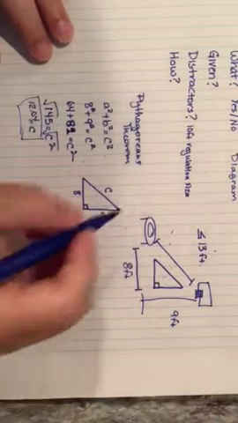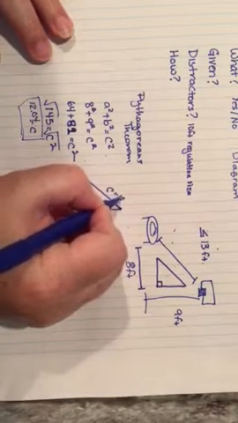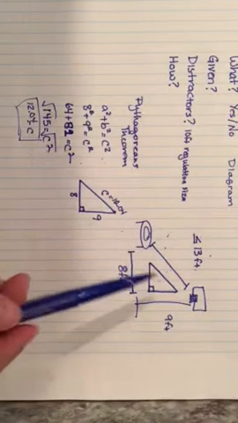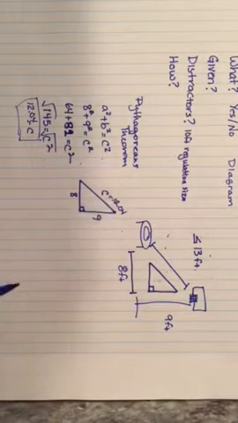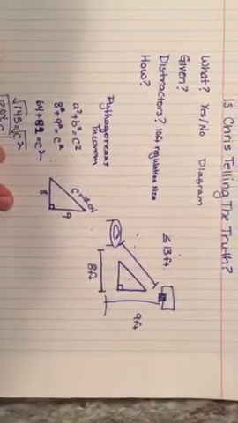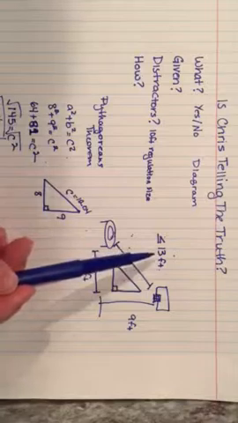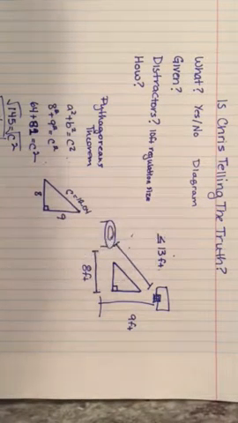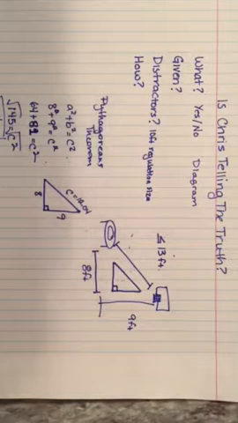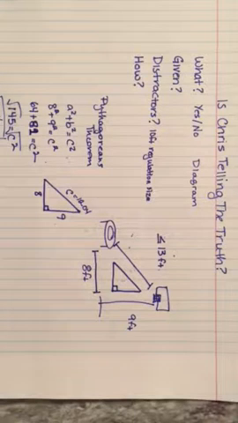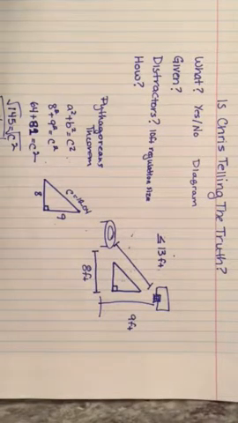Well, what that means is that this diagonal distance required to actually jump and dunk the basketball would need to be 12.04 feet. Now, Chris says that he has been able to successfully dunk a ball 13 feet diagonally. So that's well within the limit, and we're going to say that yes, Chris is telling the truth. Hopefully you'll have a solution similar to this prepared to come into class tomorrow and discuss your solutions.